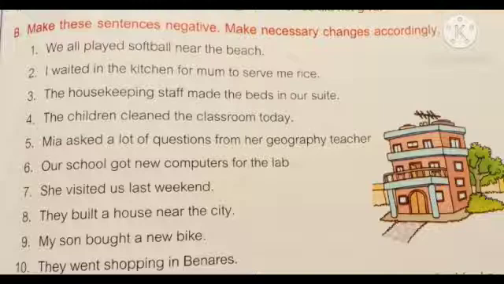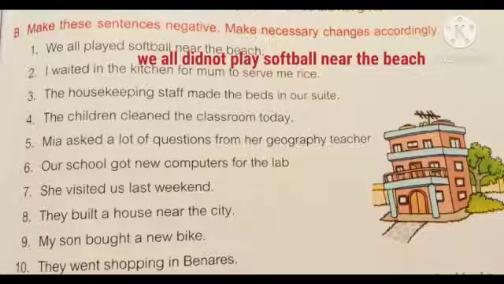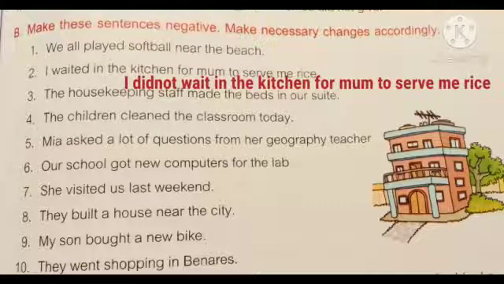First one, we all played softball near the beach. We all did not play softball near the beach. We have used did not. Second, I waited in the kitchen for mom to serve me rice. I did not wait in the kitchen for mom to serve me rice. Third, the housekeeping staff made the beds in our suite.